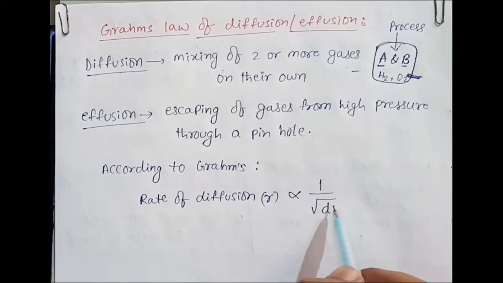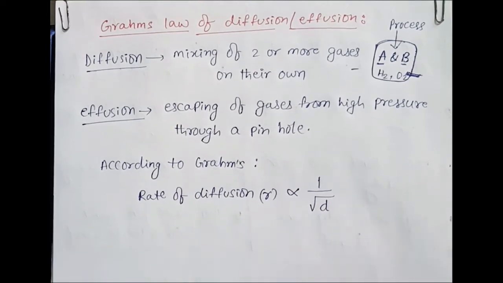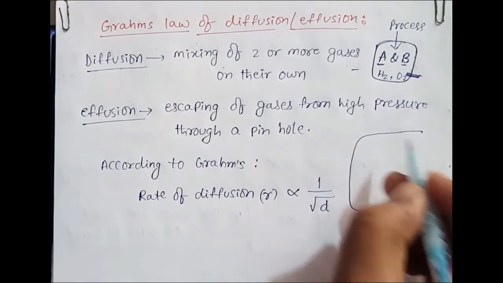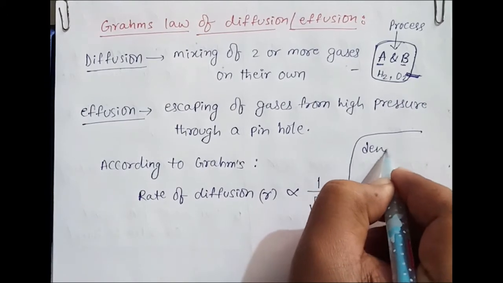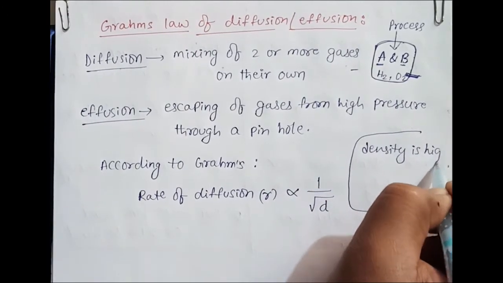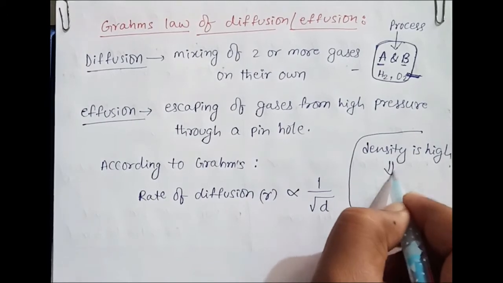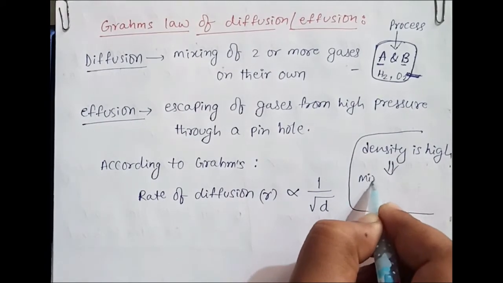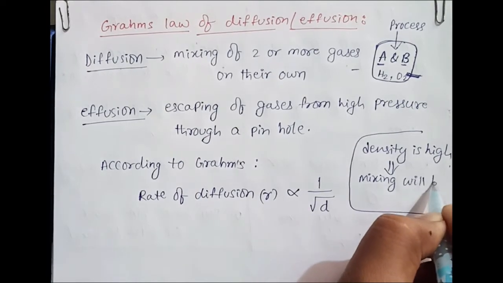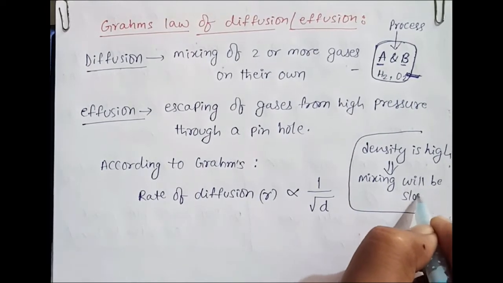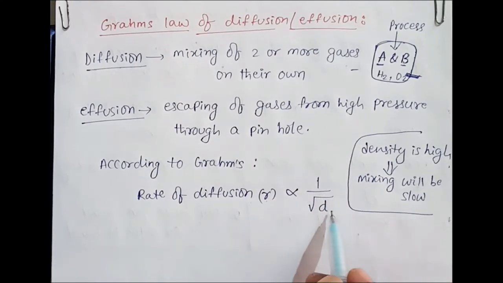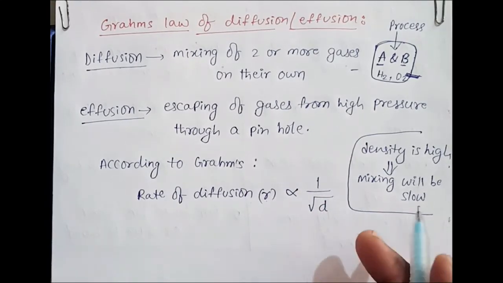Means if density is high, then mixing will be slow. That is a very simple concept, you all know very well. If density is high, which means it is a heavier gas, then mixing process will be slow. That means the rate of diffusion is inversely proportional to the square root of density.